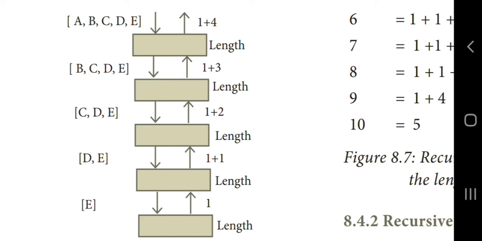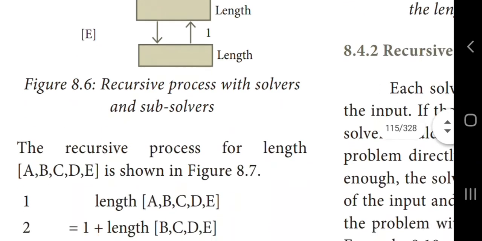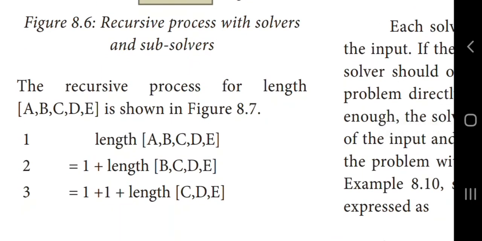So this type of dividing a problem into more subsequent, smaller sub-problems is known as recursion, and we find the solutions for each and every level and give the solution to the given problem. So this type of processing is known as the recursive process. Now you can see the steps involved in the recursive process.